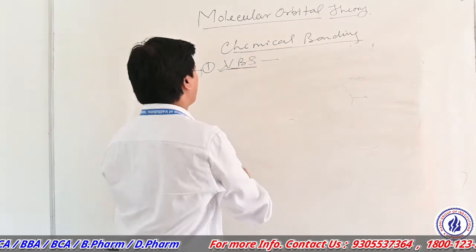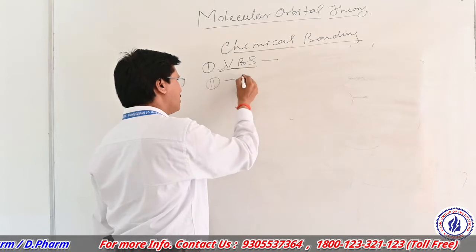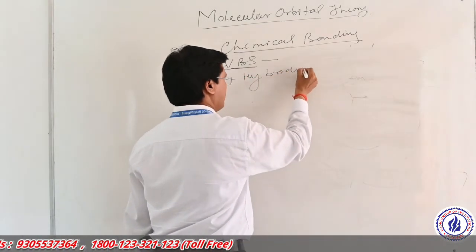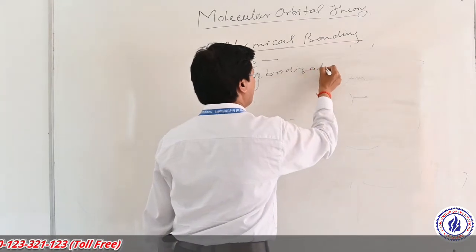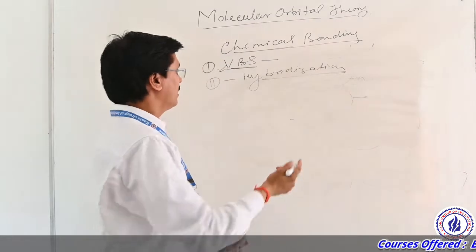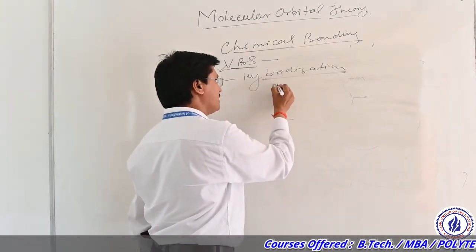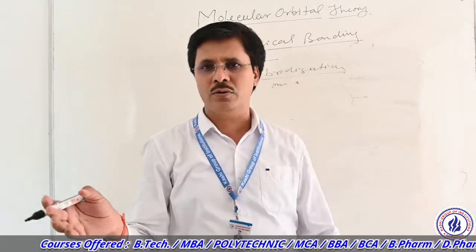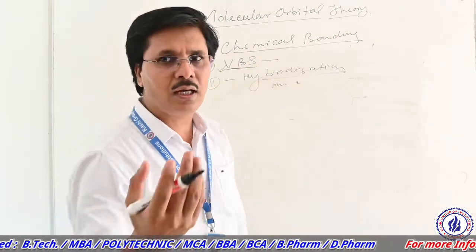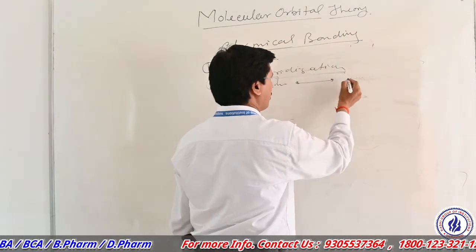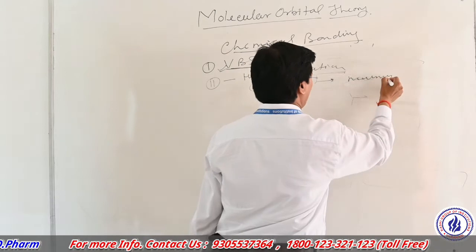Next, the postulates of this theory. This generally explains the concept of hybridization. Hybridization means the mixing of two or more atomic orbitals having about the same energy, to combine or mix to form a new orbital.